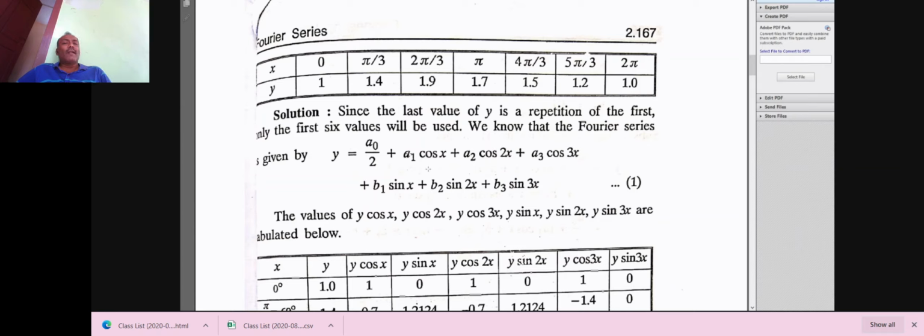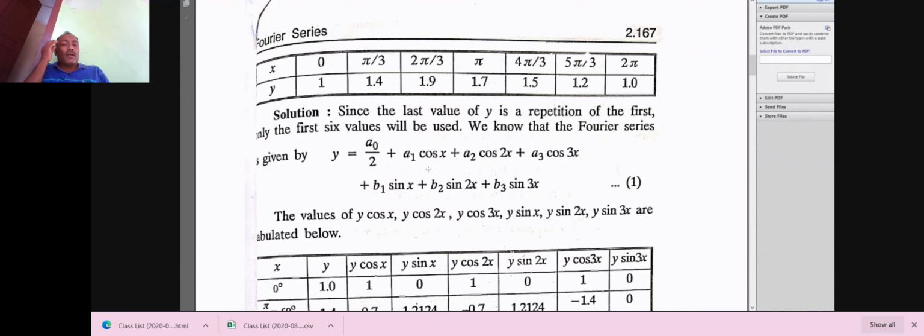There are only 6 columns, so small n is equal to 6. The columns are 0, pi by 3, 2 pi by 3, pi, 4 pi by 3 and 5 pi by 3. We omit the last column because its y value repeats the first column.